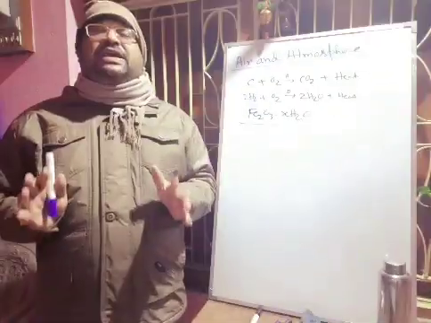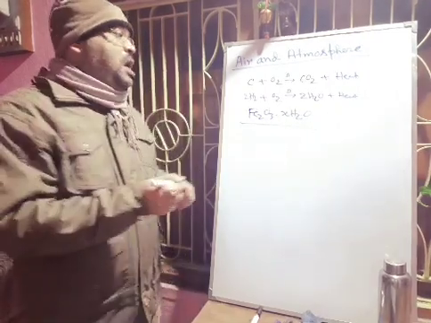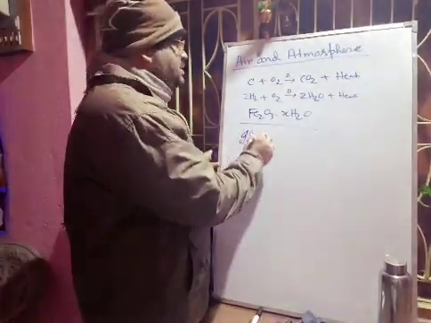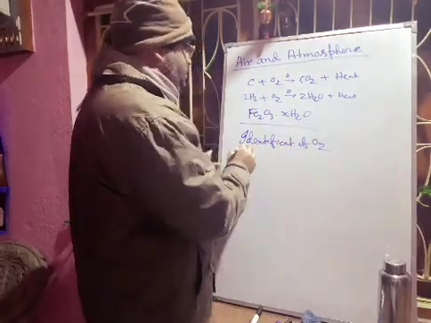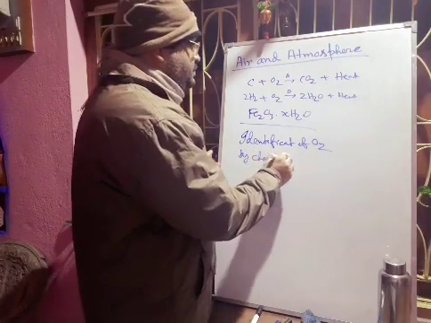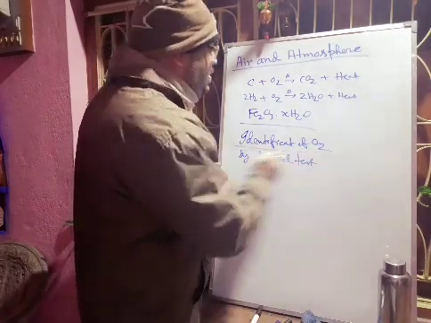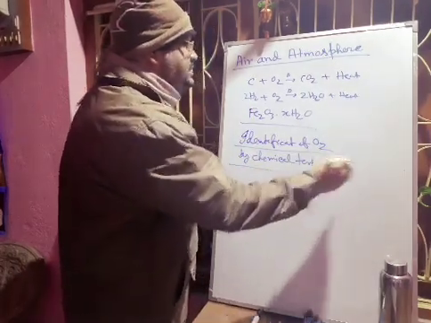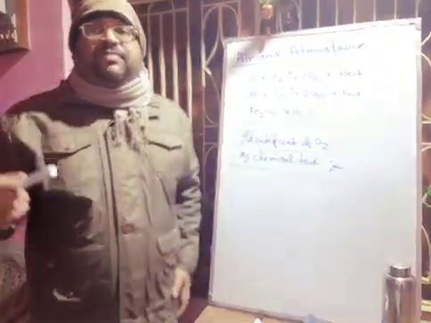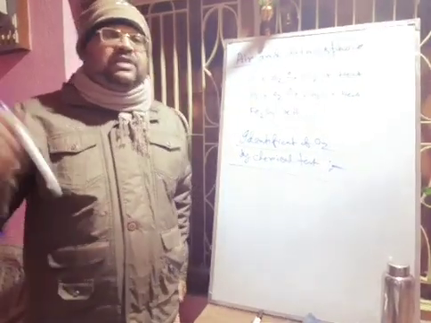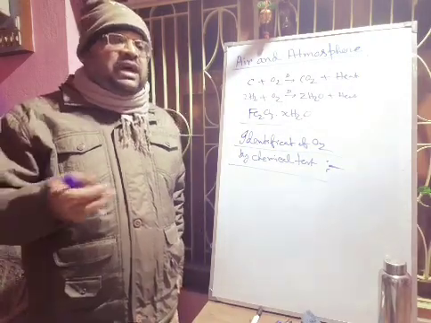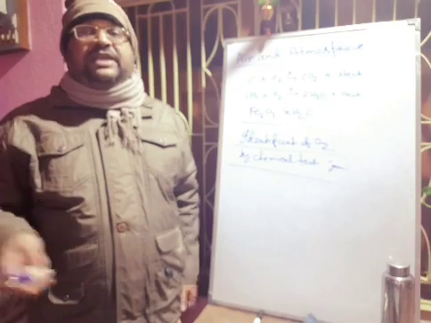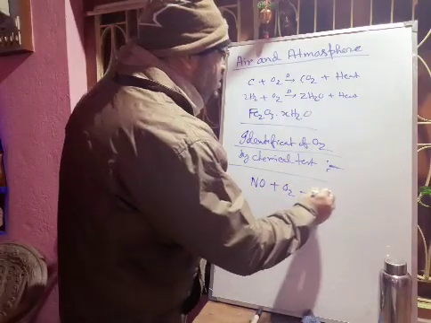Next we will discuss the chemical identification test of oxygen. This is very important for exam purposes. Identification of oxygen by chemical test. First, as I have already shown in the activity classes on previous days, if you take a glowing or burning splinter and put it into oxygen, it will rekindle. Oxygen gas also reacts with colorless nitric oxide, forming a reddish brown gas, that is nitrogen dioxide.